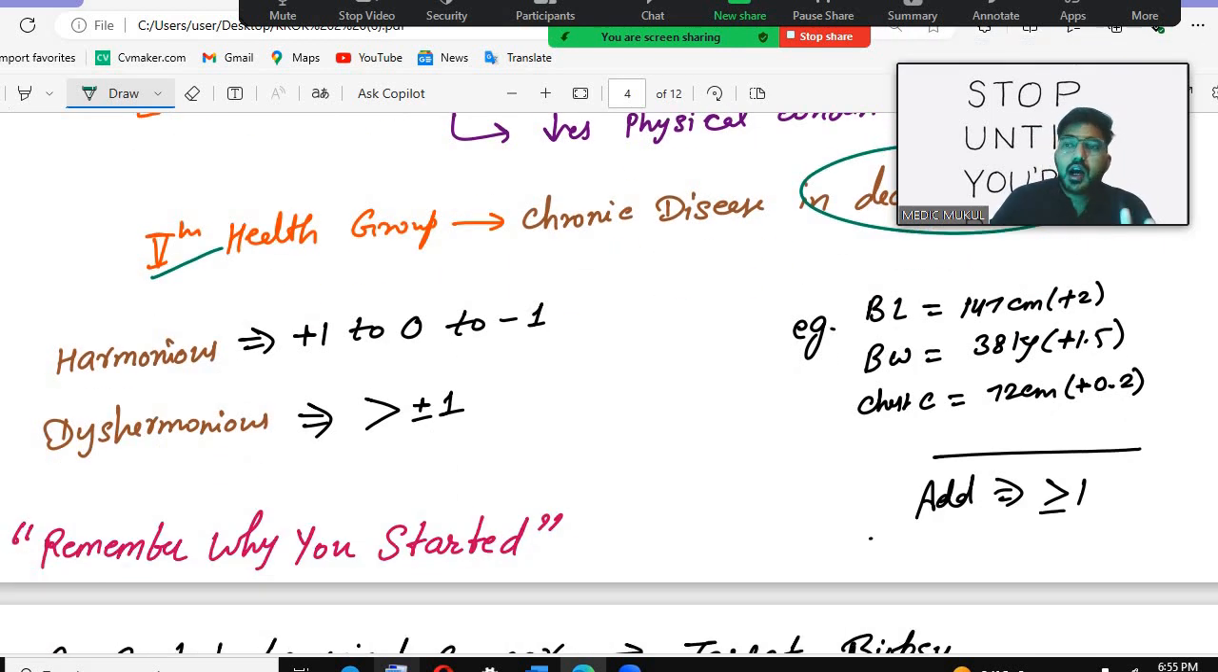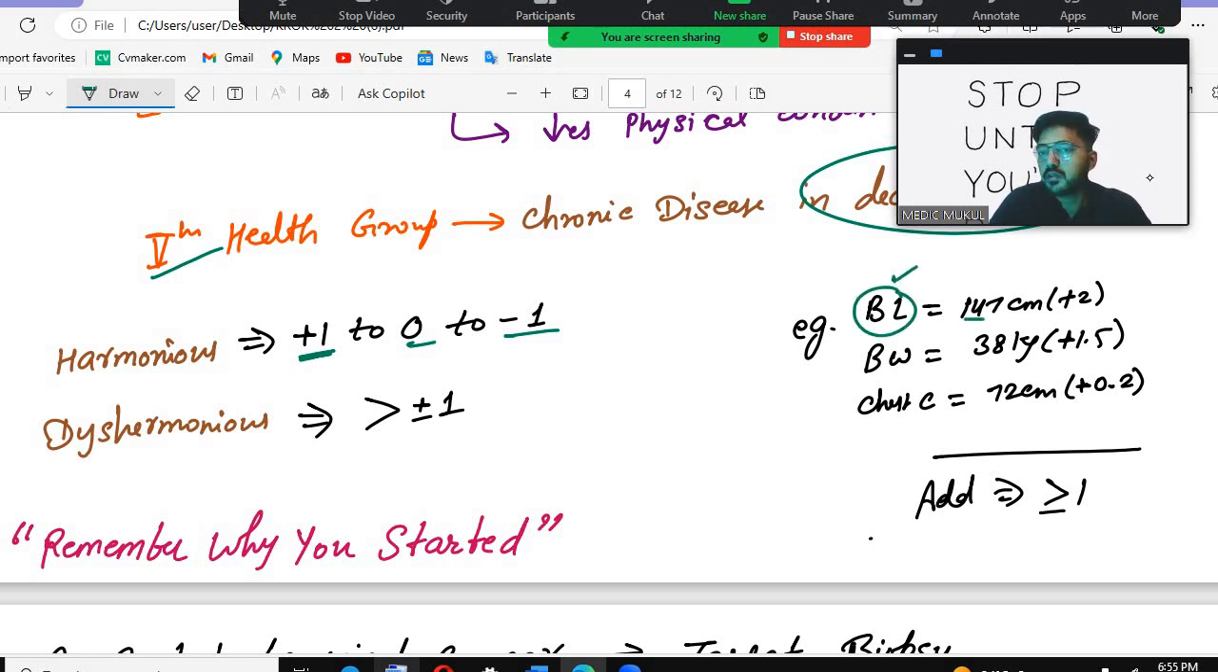Harmonious, we said that the harmonious development is in the first health group. So remember the value of the harmonious development: you need to remember +1 to 0 to -1. For example, if you get body length 147 centimeters, and in the bracket they are getting +2, body weight is 38 plus 1.5, chest circumference 72.5, and the harmonious value 0.2. Now when you calculate, this is more than or equal to 1.